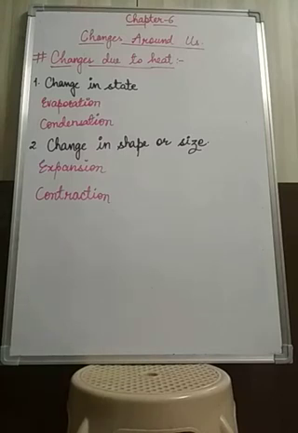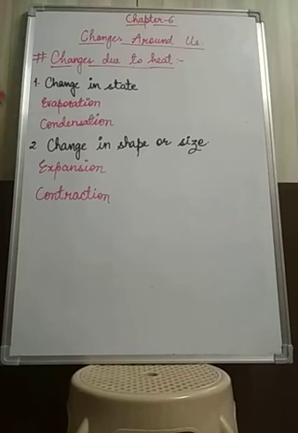Whenever heat is applied, then the solid will change into liquid and the liquid will change into gas. Whereas when there is cooling, or the substance cools down, then the liquid will change into solid, as well as the gaseous state will change into liquid state. Okay, so those two processes are known as evaporation and condensation.